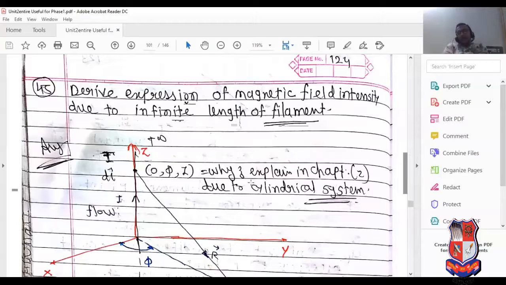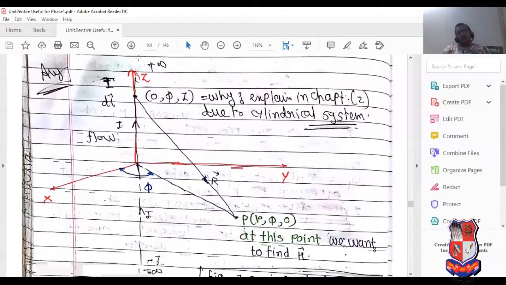Application of Biot-Savart law means what? Due to the infinite length of filament, we would like to obtain the equation of magnetic field. Now see, derive the expression of magnetic field due to infinite length. So infinite length means what? See this.